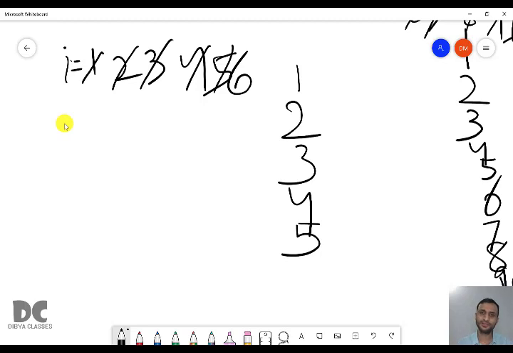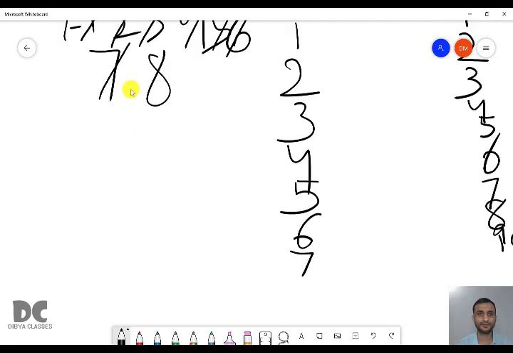6 less than or equal to 10. True. It will print 6. And I value will increase to 7. 7 less than or equal to 10. True. It will print 7. And I value will become 8. Then 8 less than or equal to 10. It is true. Again it will print 8. And I value will become 9. 9 less than or equal to 10. True. It will print 9.